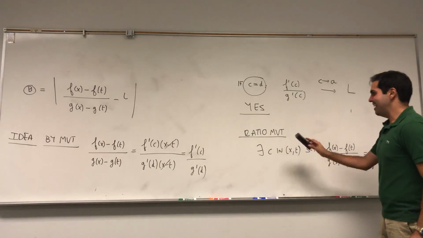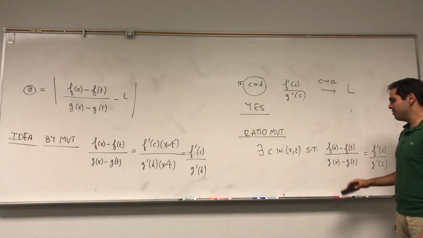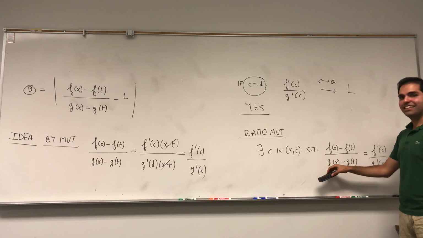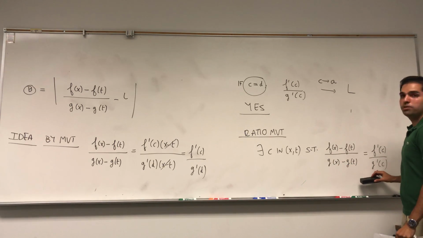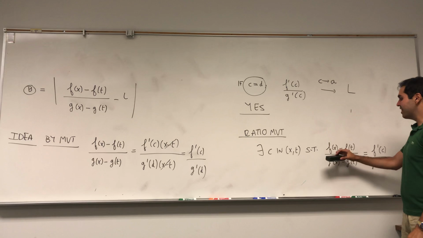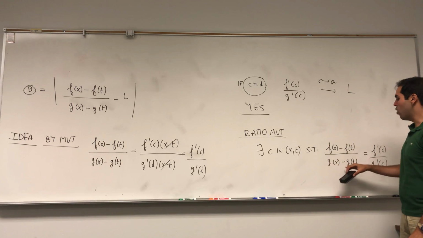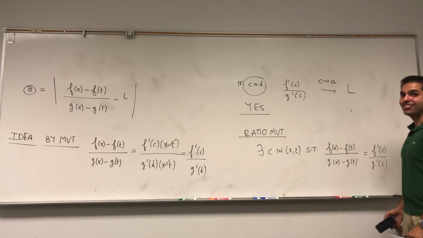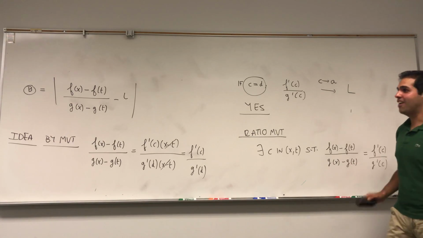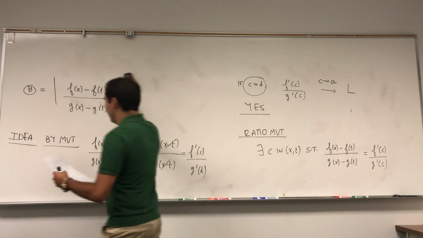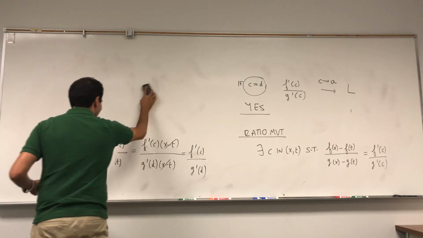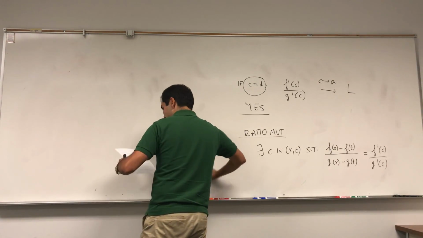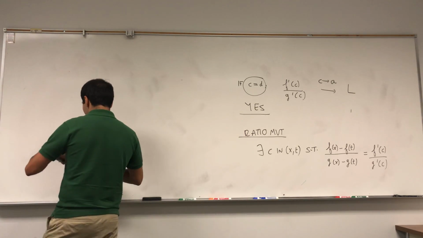In other words, the ratio of the differences is equal to the ratio of the derivatives. Pretty neat. And why is it called the ratio mean value theorem? If g is the identity function, then this becomes x minus t, g prime would be 1, and you get f of x minus f of t over x minus t equals f prime of c. So in fact, the mean value theorem. And let me quickly prove it. It's very, very neat. It's just actually an adaptation of Rolle's theorem.